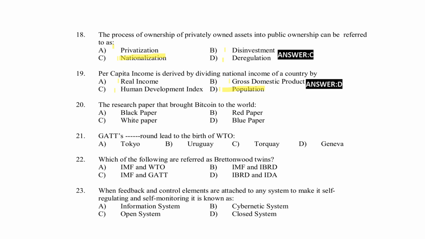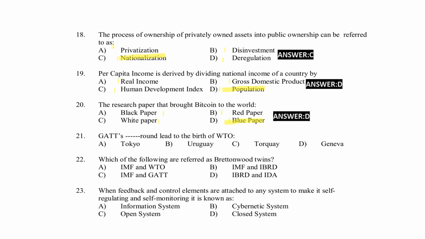Next, the research paper that brought Bitcoin to the world. Option A, black paper. Option B, red paper. Option C, white paper. Option D, blue paper. Right answer, option D, blue paper.